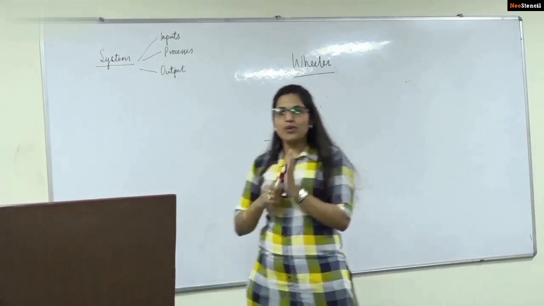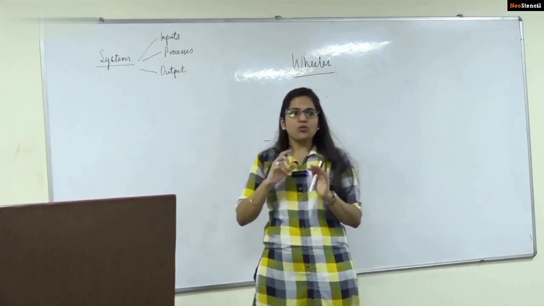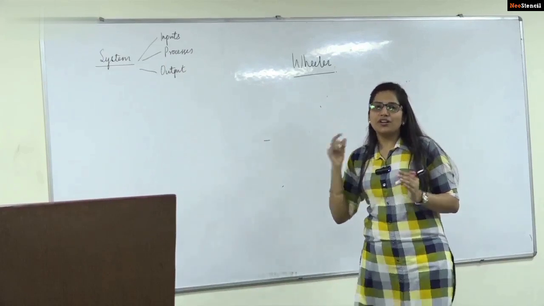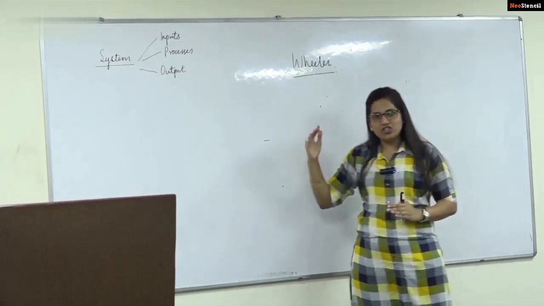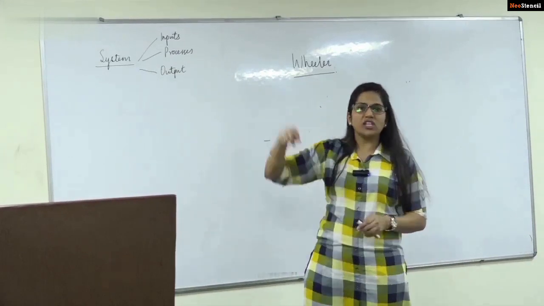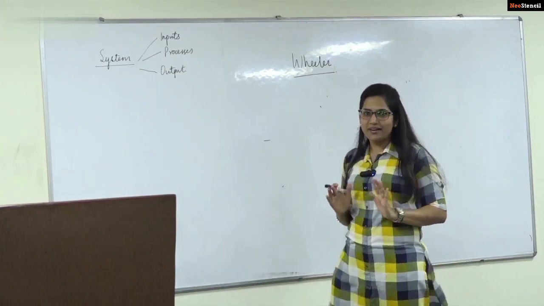We have an organization. When we have an organization, we have different structures. At the top level, the hierarchy is created. Between these hierarchies, there's communication and coordination. This communication and coordination is through an established network. It is not that a lower level manager can communicate to the senior level manager directly. No, there is a hierarchy. You have to follow that hierarchy, right?